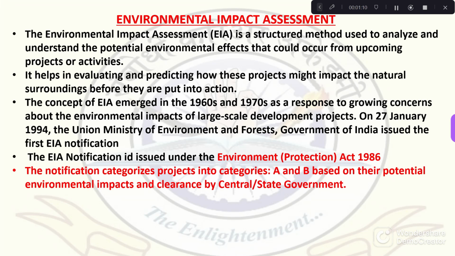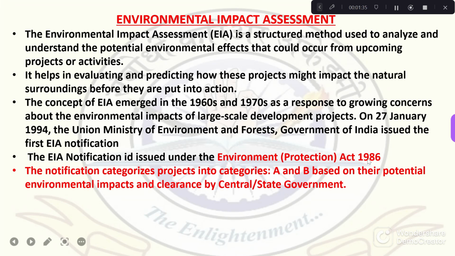It was initially started only for river valley projects. Then in 1994, the Union Ministry of Environment extended the environmental assessment to all projects. And we have to remember that the environmental impact assessment notification, which is issued by the Ministry of Environment, is issued under which act?